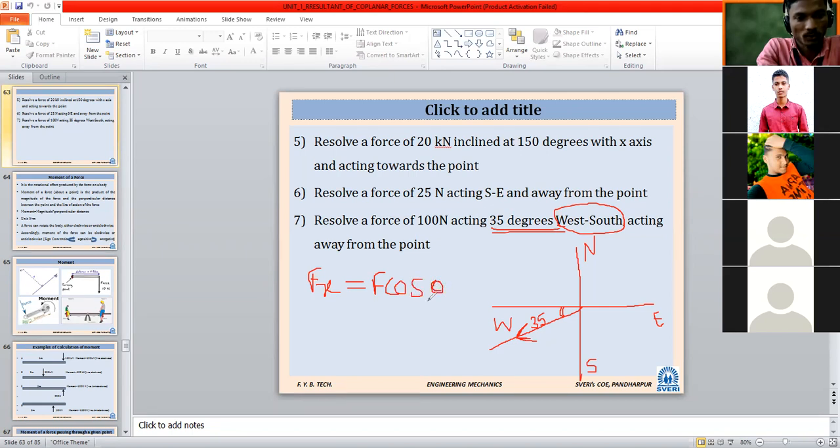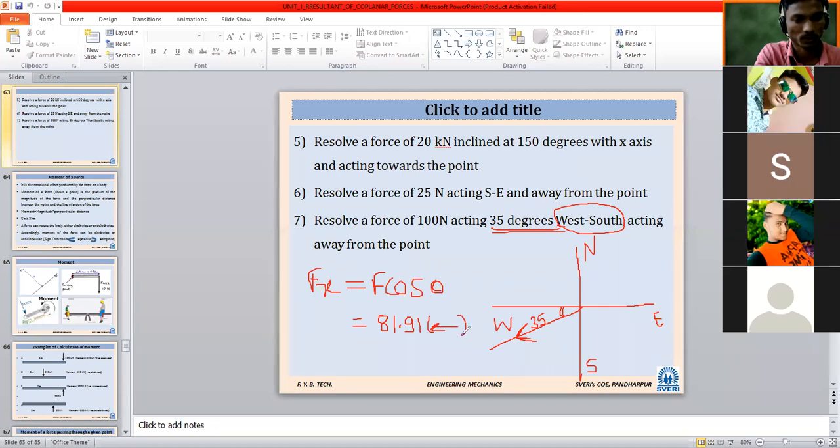What will be the value of F? 100 Newton. So have you calculated? 100 Newton will be the force. 81.91 Newton is the correct answer. And what about direction? It is going towards the left-hand side. In short, we can say it is negative.